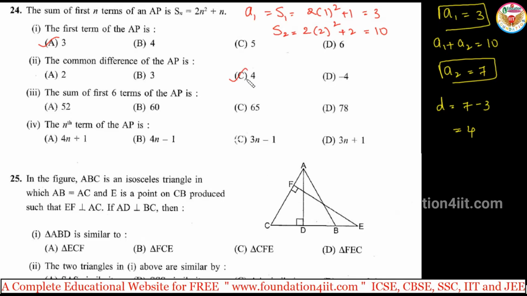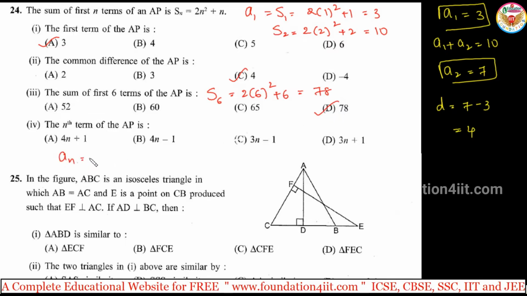Option C. Right? Now, sum of the first 6 terms of the AP. So S6 is equal to 2 into 6 square plus 6. 6 square is 36, times 2 is 72, plus 6 is 78. So option D. And now the nth term of the AP.